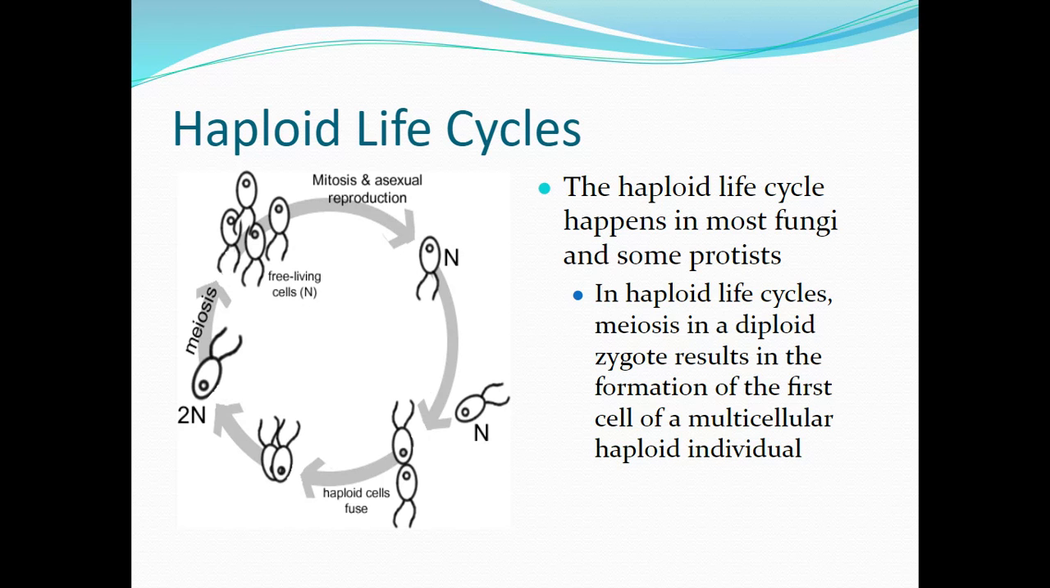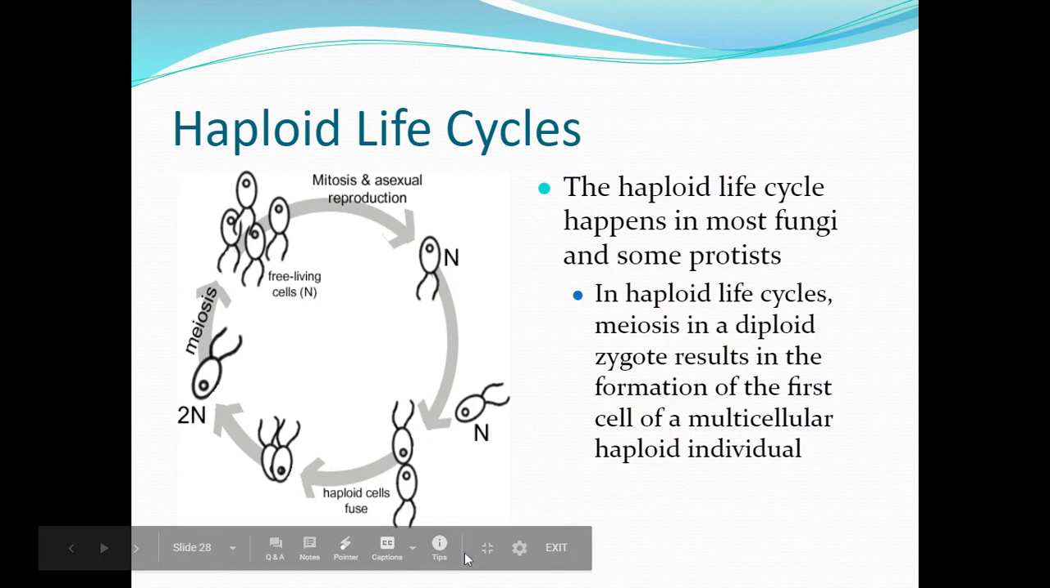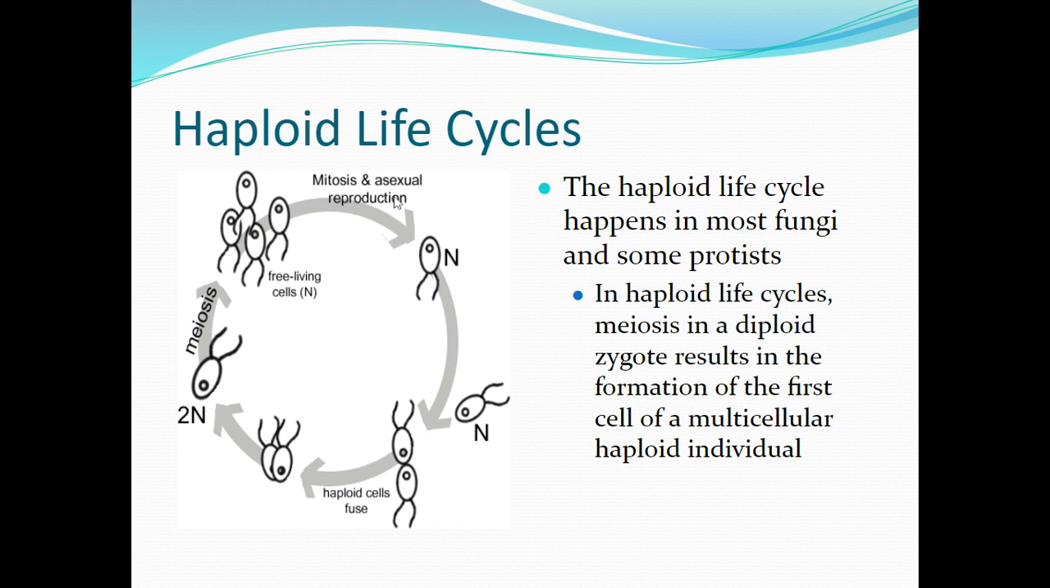So what's this haploid life cycle? A haploid life cycle happens in things like fungus, like mushrooms, and protista. Basically with a haploid life cycle, meiosis produces a diploid zygote in the formation of our first cell, and then a multicellular haploid individual comes around. So if we look here, we went through meiosis. We have these 4 free-living gametes here, and so mitosis or asexual reproduction occurs. Mom made gametes, free living cells, these guys.